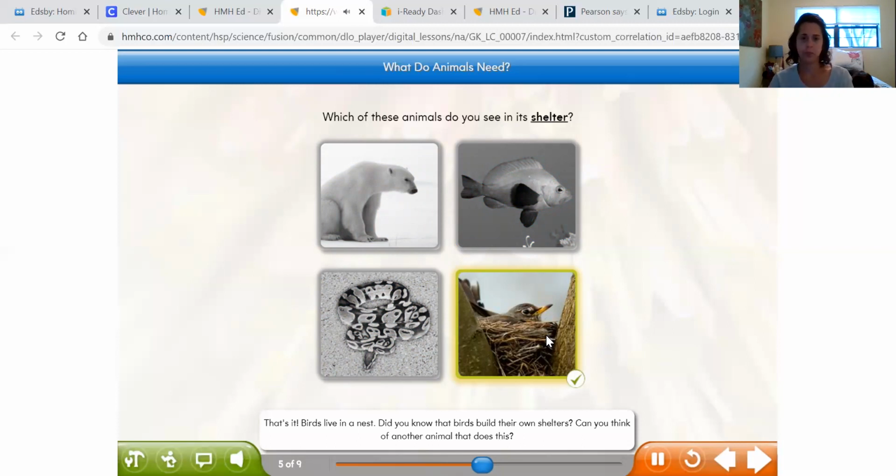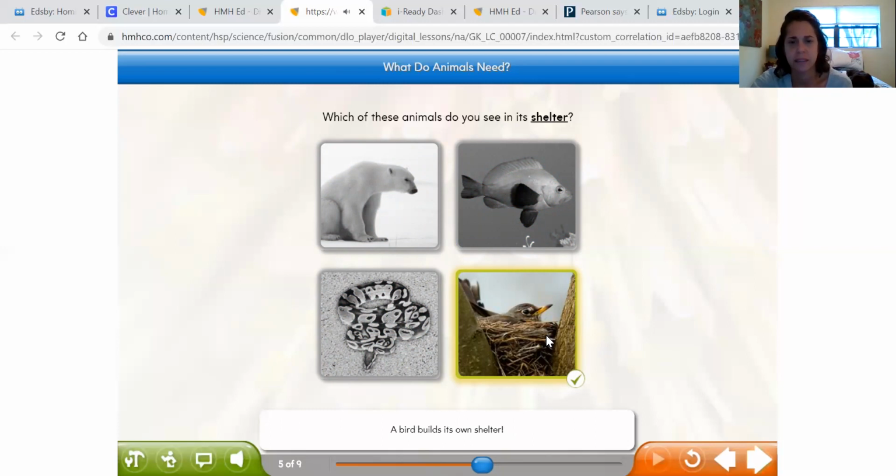Did you know that birds build their own shelters? Yeah. Can you think of another animal that does this? The bird shelter is a nest. A bird builds its own shelter. Anybody else know another animal that builds its own shelter? I think of something right away. A beaver, right? Do they build dams? Yeah, I think those are its shelter too.